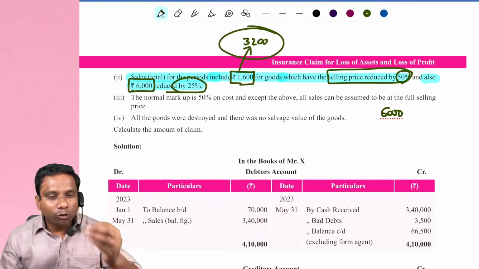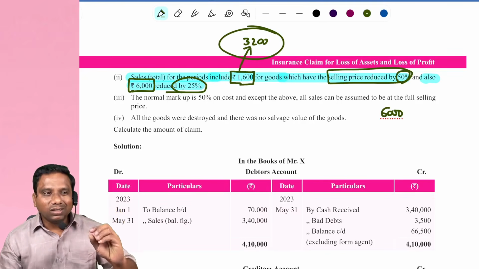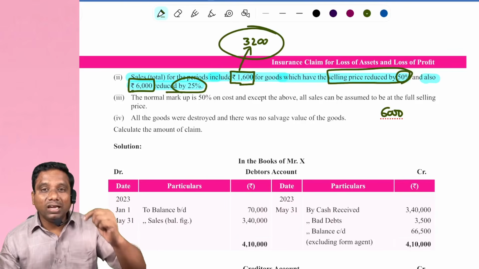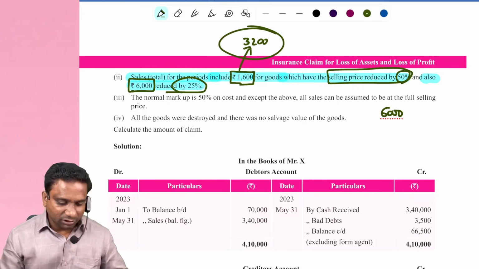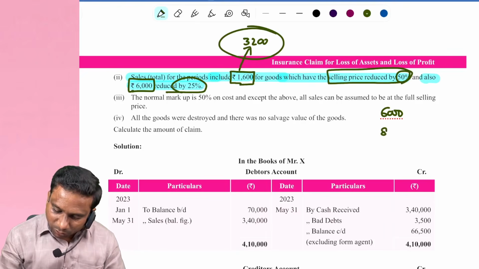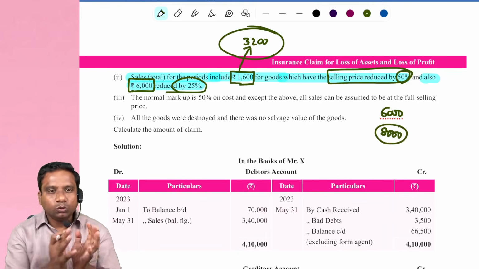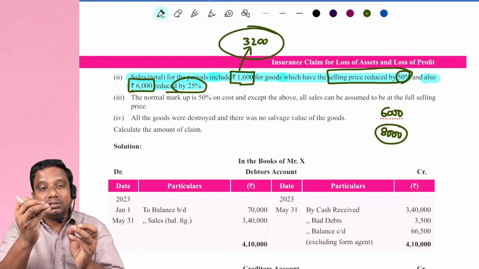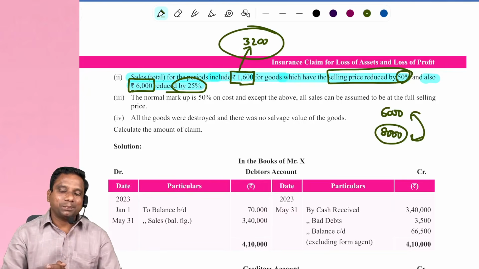Means before the reduction, what is the selling value of these goods? 6,000 is equal to 75%, so 6,000 divided by 75% is 8,000 rupees. I repeat, we sold some goods whose original selling price is 8,000, but we sold for 6,000.